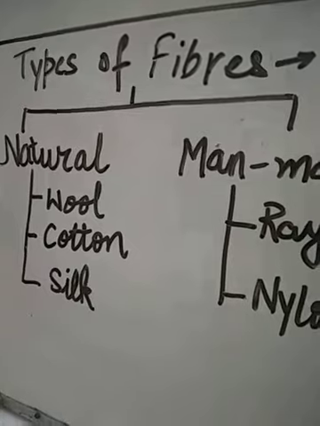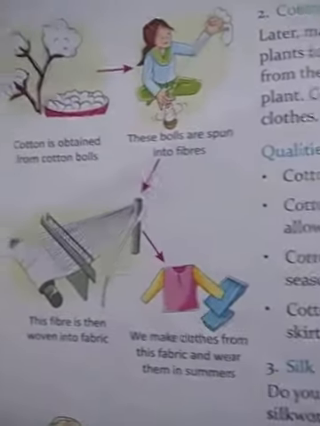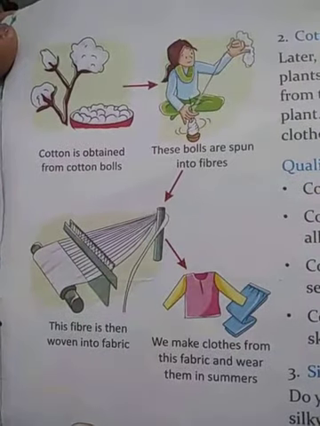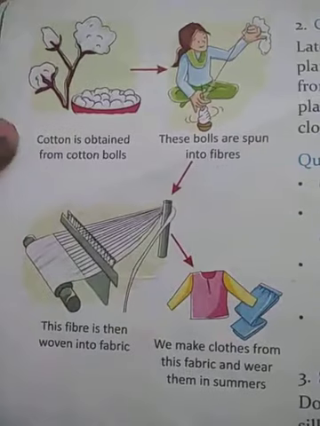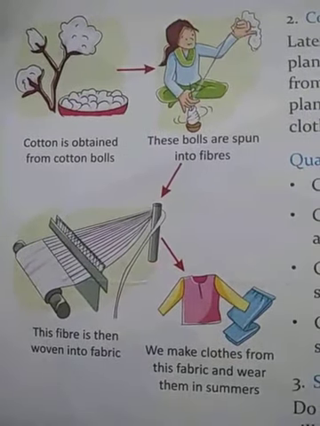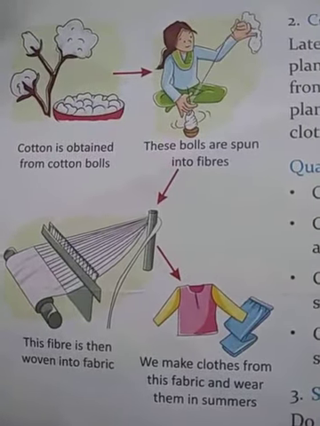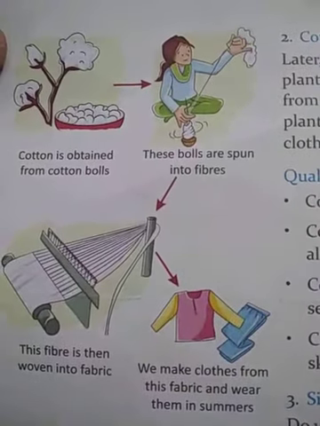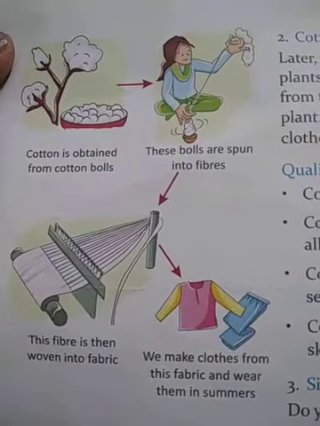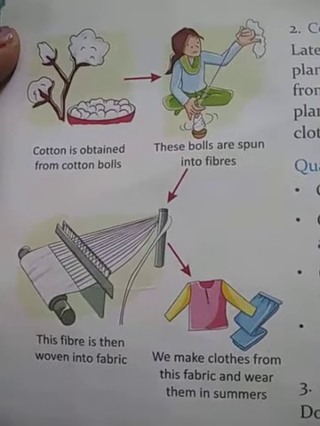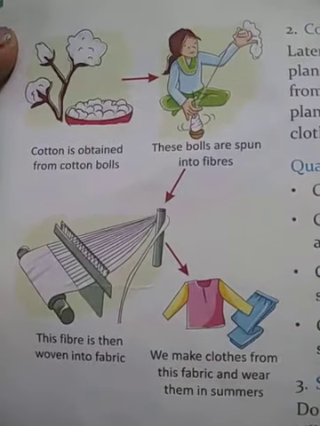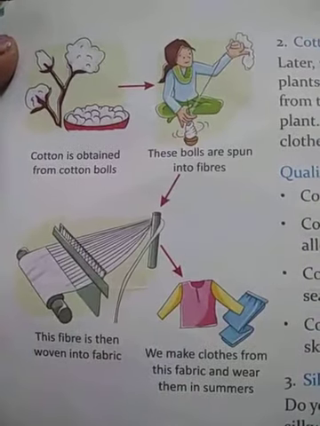In the book, pictures are given here, and you can see that below the pictures some sentences are there also. So you have to read those sentences also. So the first is, cotton is obtained from cotton balls. You can see the plant of cotton on which the cotton looks like a ball. So the name is cotton balls. And what else do they do? These balls are spun into fibers. You can see the girl is doing that.